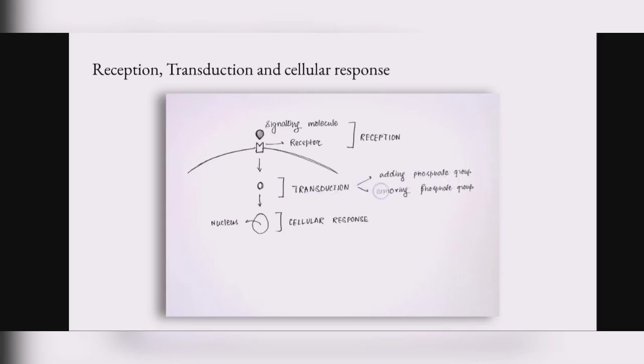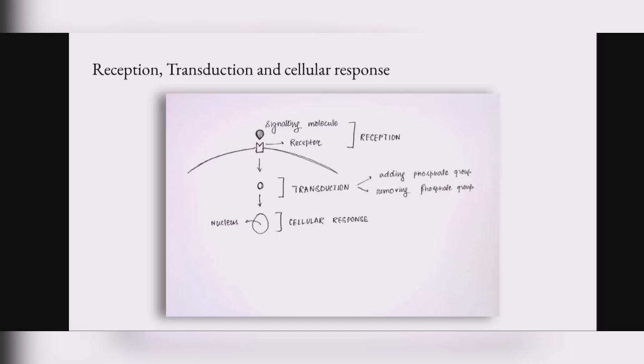The two most important steps which occur in signal transduction are the addition of a phosphate group and the removal of a phosphate group. The addition of a phosphate group occurs due to the action of protein kinases. That means if the signal comes inside the cell and activates protein kinases, they would phosphorylate the target proteins, and this would lead to some sort of signaling process.